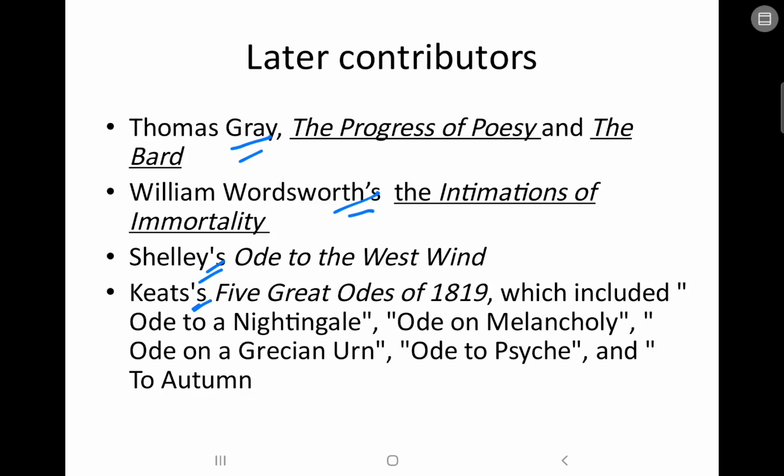Some of them are very personal favorites of mine: Ode to a Nightingale, Ode on Melancholy, Ode on Indolence, Ode to Psyche, and To Autumn. So these are the contributors of ode.